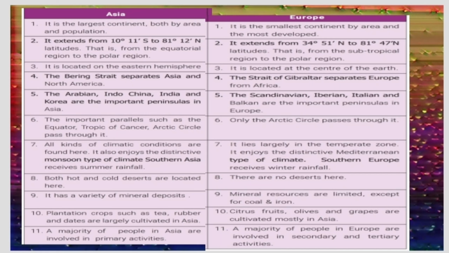In Asia, hot and cold deserts are located, but in Europe there are no deserts. Asia has a variety of mineral deposits, but in Europe the mineral resources are limited except for coal and iron. A majority of people in Asia are involved in primary activities, but in Europe, the majority of people are involved in secondary and tertiary activities.